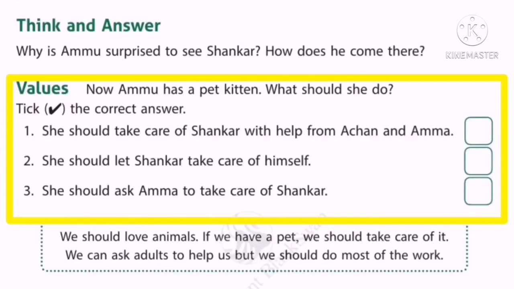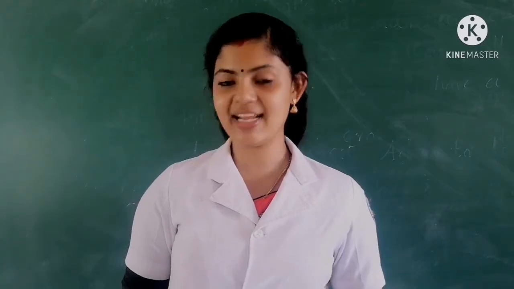Okay. Values. Now Ammu has a pet kitten. What should she do? Tick the correct answer. She should take care of Shankar with help from Achan and Amma. She should let Shankar take care of himself, or she should ask Amma to take care of Shankar. Yes, she should take care of Shankar with help from Achan and Amma. So, tick that point. That is the right one, isn't it?